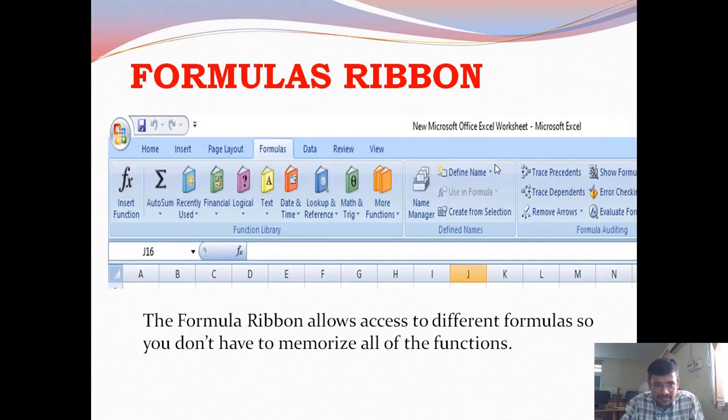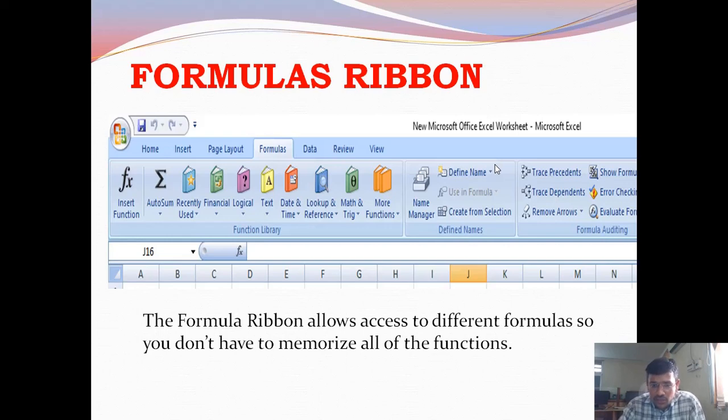Formulas ribbon. The Formulas ribbon allows access to different formulas. On this Formulas ribbon, it displays the categorized formulas: AutoSum, recently used formulas, financial formulas, logical formulas, text formulas, date and time, lookup and reference, math and trigonometry, more functions.